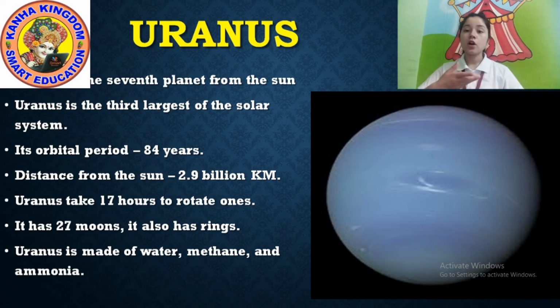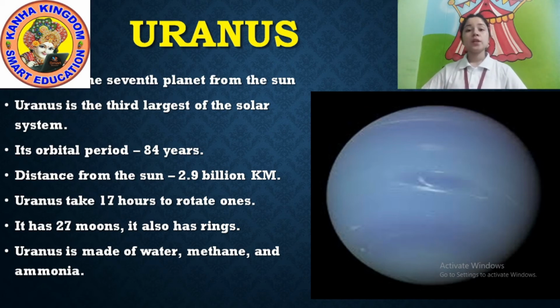Revolution means completing one round around the Sun. So Uranus takes only 17 hours to rotate once. Our Earth takes one day, that means 24 hours.